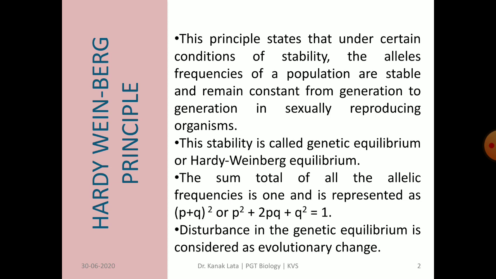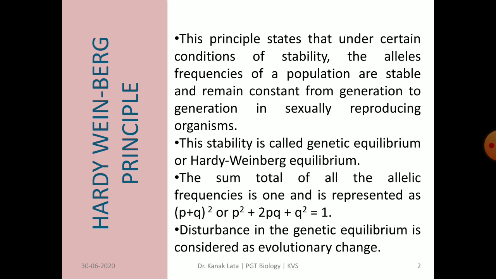Thus, the frequency of the dominant individual, that is capital A, in a population is p square, and small a, that is recessive, is q square, and heterozygous capital A small a is 2pq.